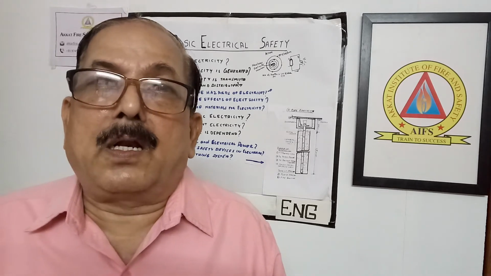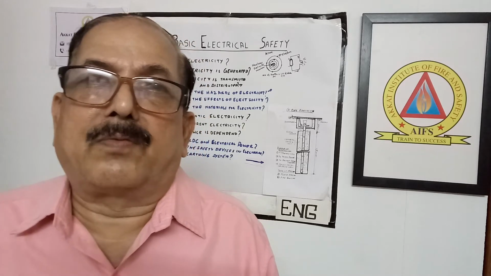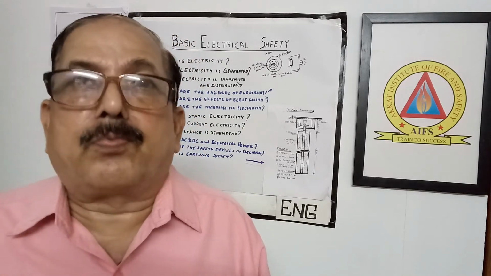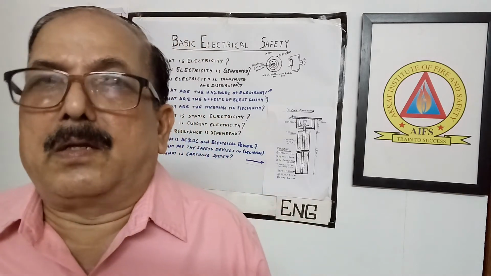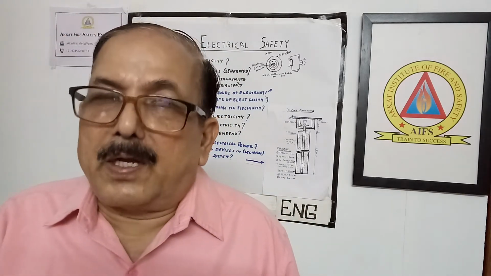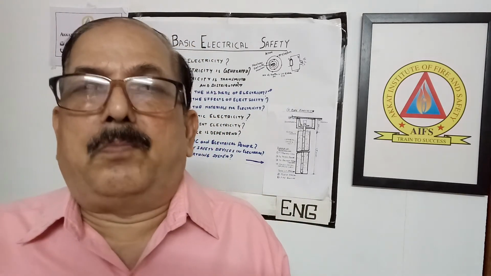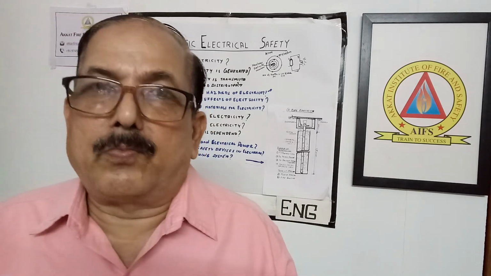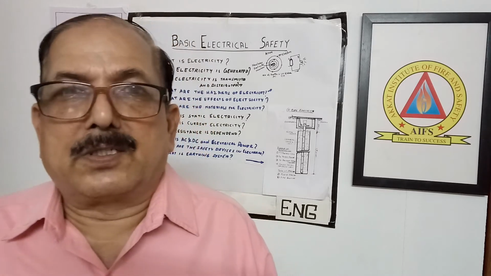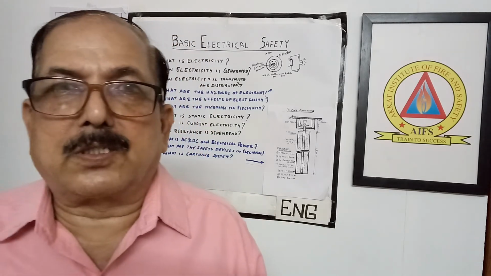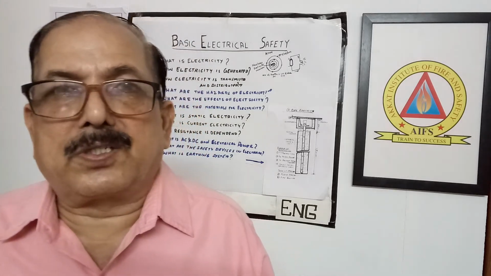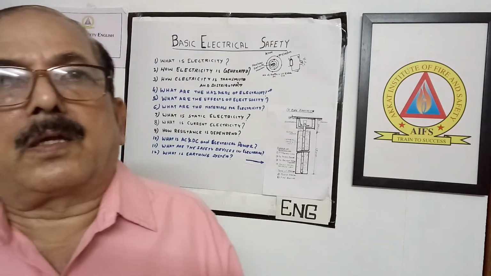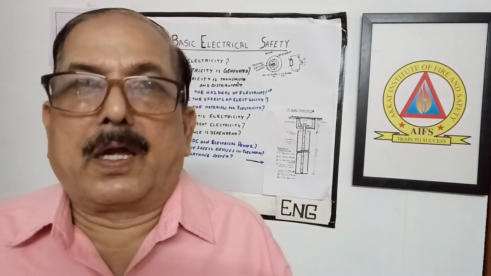In order to get a balanced voltage, we provide earth at the neutral point, in the transformer itself in the distribution system, or similarly in the generating station itself, and wherever possible we give that earthing.